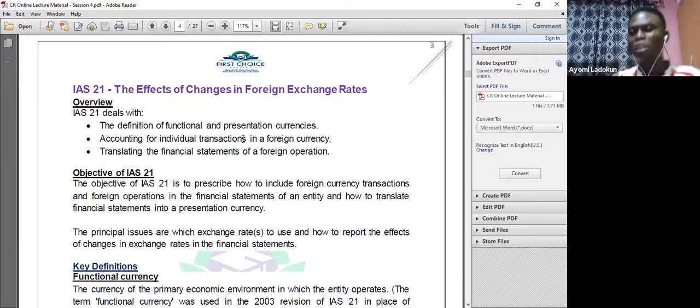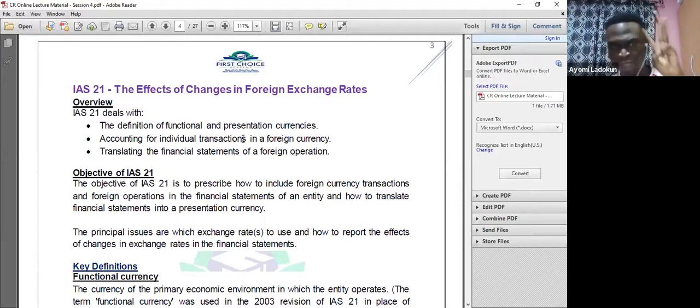Let me just say, in as much as your entity is dealing with a currency other than your national currency, maybe in the UK, that's UK pounds. In the US, that's United States dollars. In Nigeria, that's Nigerian naira. In Ghana, that's cedis. In Japan, that's Japanese yen. Once you deal with transactions other than the national currency, then IAS 21 will apply. And this is all you need to know.